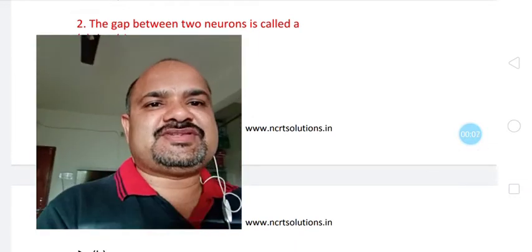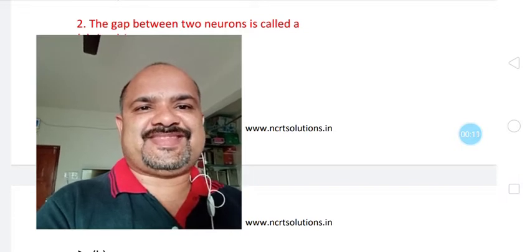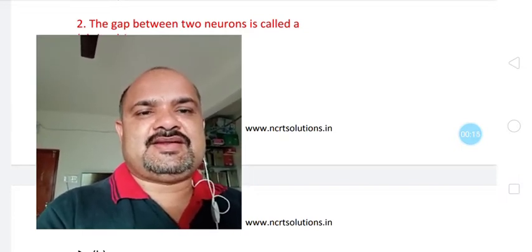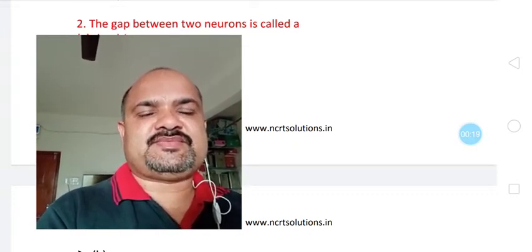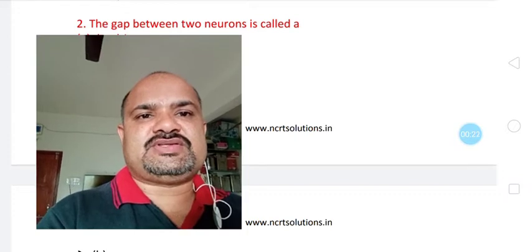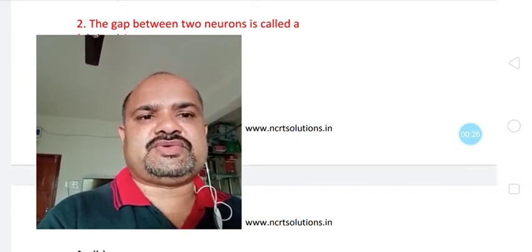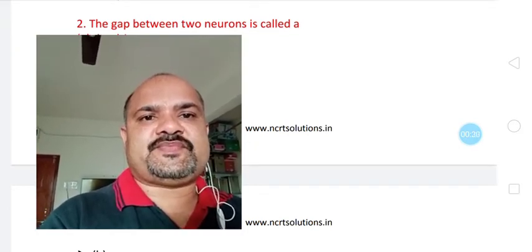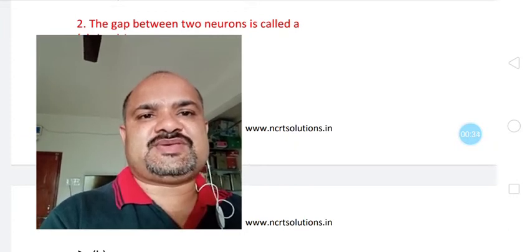Yesterday we discussed the in-text questions of the control and coordination chapter. Today we are going to discuss the exercises. After completion of this lecture, our chapter will be finished. You have to write all these exercises. This file I will share with you. I think I have shared it already. So you have to write all these questions in your notebooks. Let us begin with the exercises of this chapter.